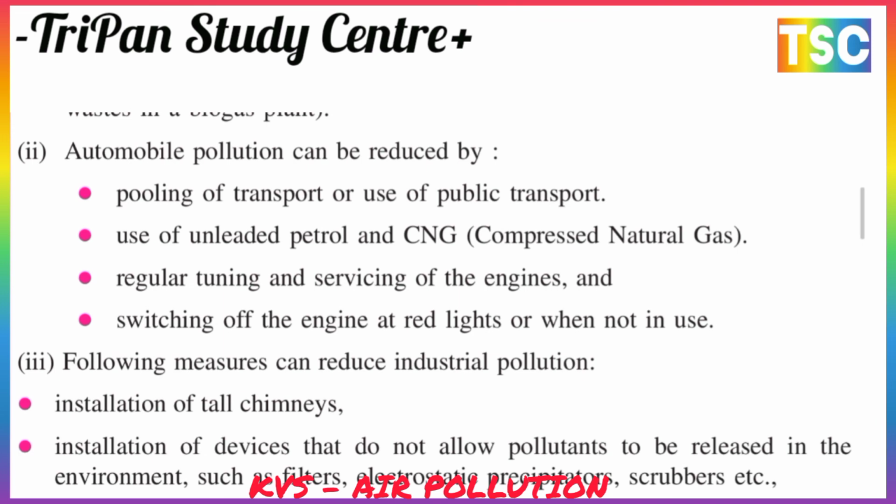The following measures can also reduce industrial pollution. Here is the installation of tall chimneys. For industrial purposes, use tall chimneys and install devices that do not allow pollutants to be released into the environment, such as filters, electrostatic precipitators, and scrubbers, etc. This is most important for the control of industrial air pollution.